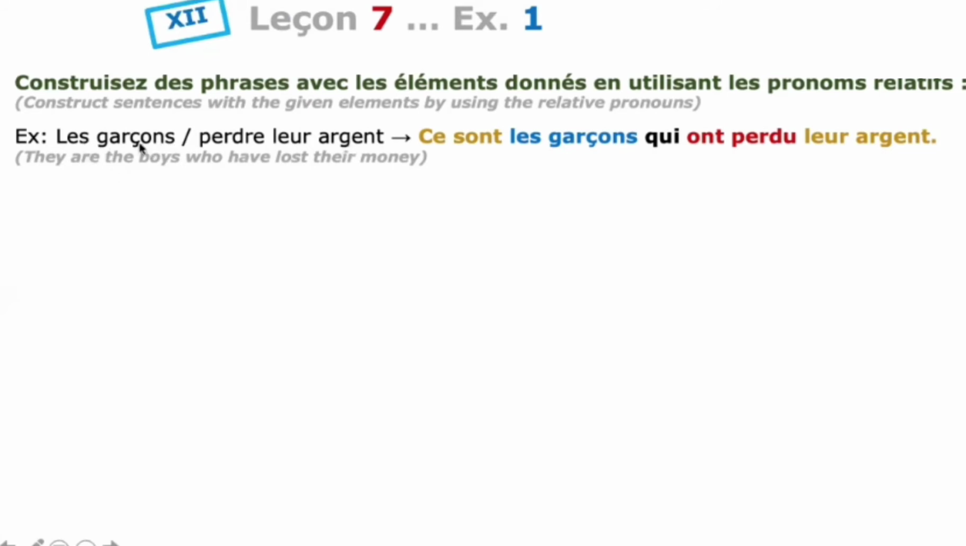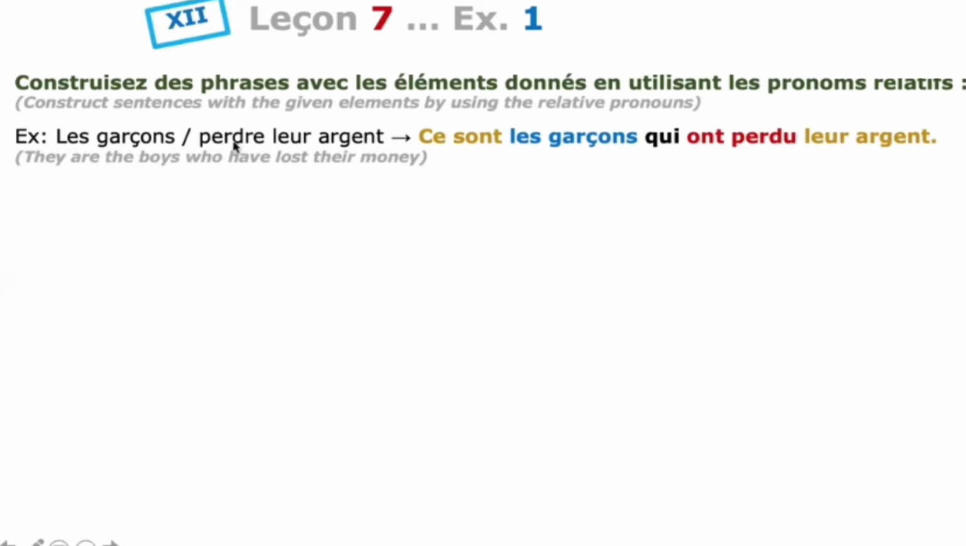So you have two elements there. One is les garçons, that is your subject. Then you have perdre, that is your verb. The verb is in the original form. So you have two elements, and you must see the example. According to the example, you must write the exercise sentence. See the example, how they are written. Subject and verb, and the verb is in the infinitive form.